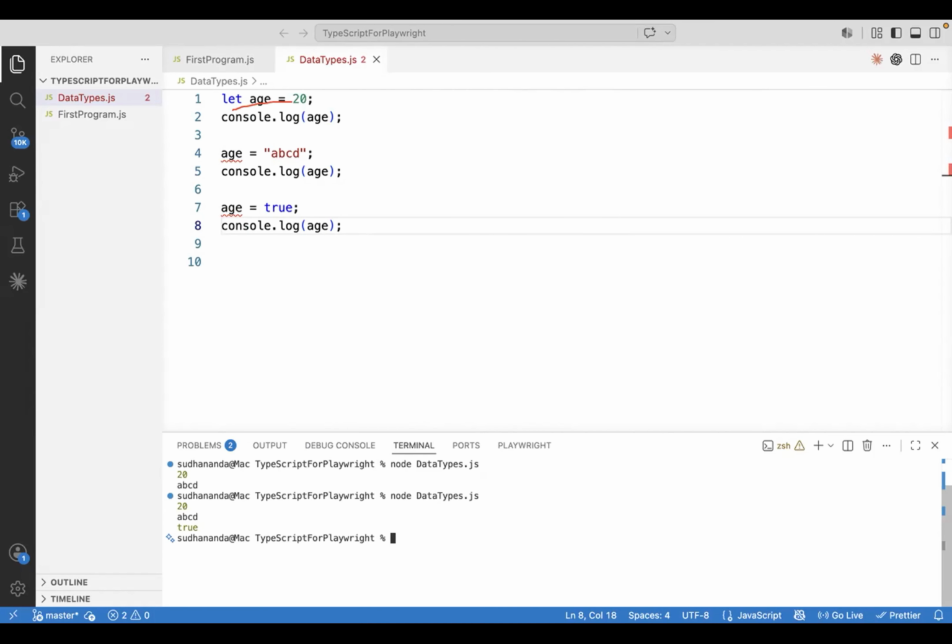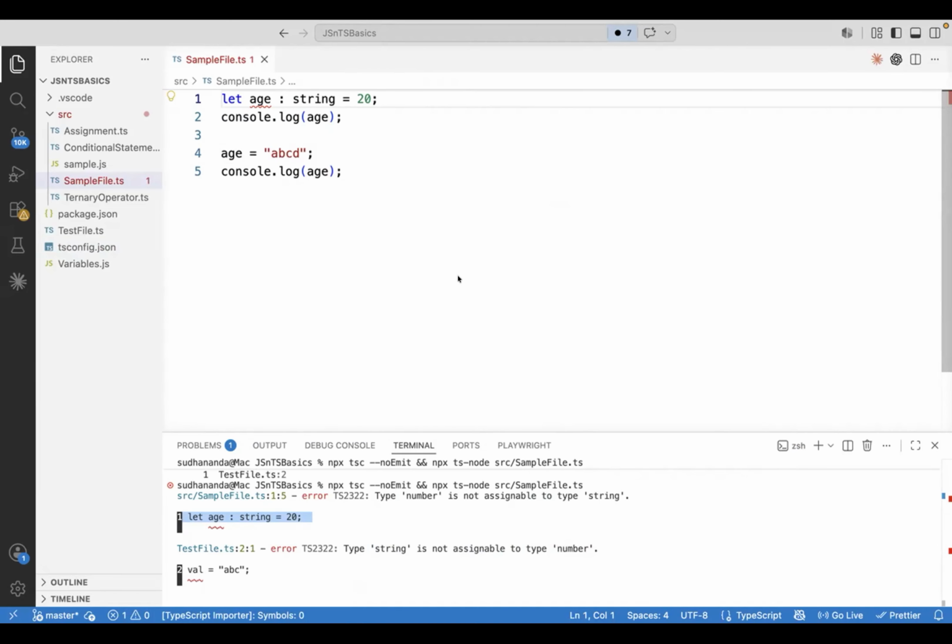So nothing like that. But in other languages, like generally TypeScript, Java or C#, we will be specifying the types of variables. We can ask the language, or you can ask the program, to accept only a particular type. Syntactically, TypeScript and JavaScript are absolutely the same.